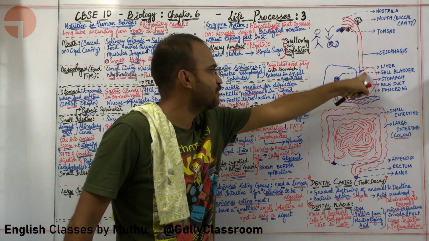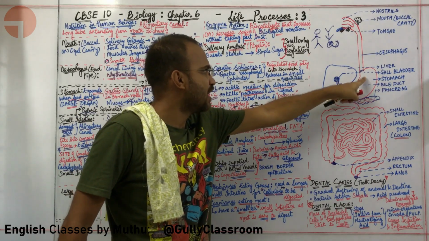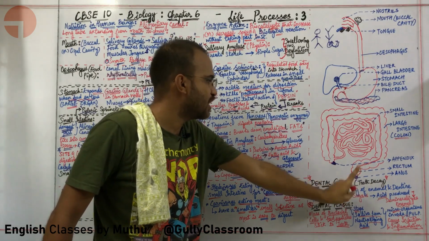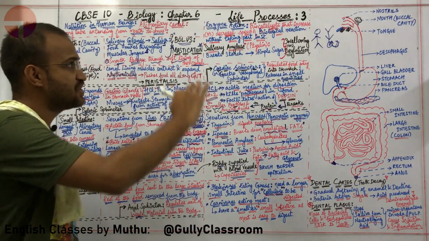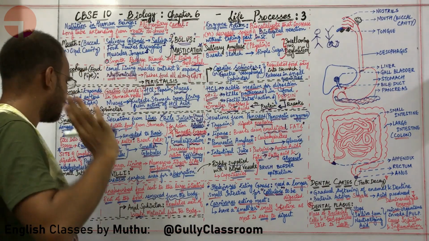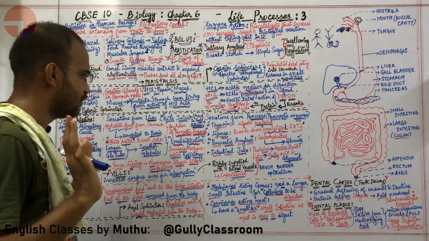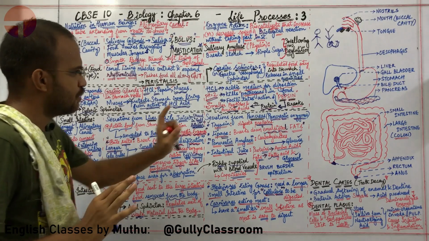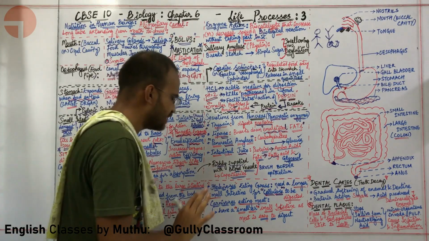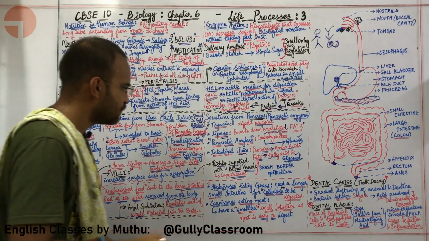So here you have your cardiac sphincter or gastroesophageal sphincter. Here you have your pyloric sphincter. Here you have your anal sphincter, which help to regulate the flow of food through the digestive system. Okay, sir, I am comfortable with this. So food is digested and absorbed in the small intestine. I am happy with it. Now let me ask you a question.